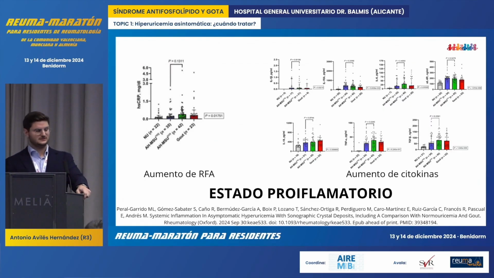And speaking of that, we come to this section where we specifically discuss the article by Dr. Peral and Dr. Mariano Andres, who in particular talk about those patients in the middle columns compared to normouricemic individuals, which would be the first column. Moreover, it is important to note that in this context, as we delve deeper, the comparison is crucial. And gout patients, which would be the last column, we can indeed see how patients with asymptomatic hyperuricemia and confirmed crystal deposits demonstrate an increase in acute phase reactants and an increase in all the cytokines that were studied in the article. Therefore, we can say that asymptomatic hyperuricemia represents a pro-inflammatory state.